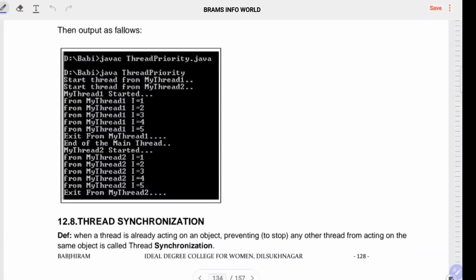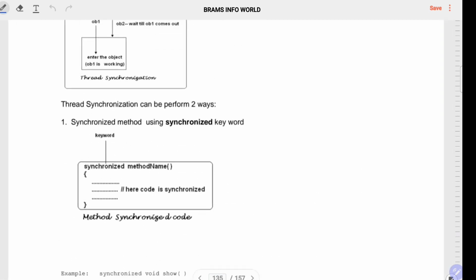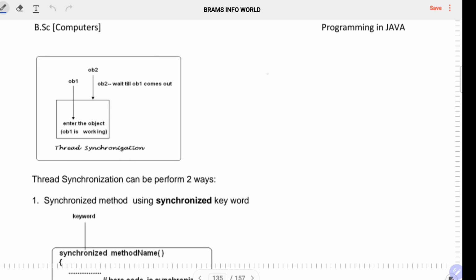Let us talk about synchronization. What is the concept of synchronization? Basically it is a very important concept, but from an examination point of view, just the definition, followed by the syntax. Synchronization means, let us take an example like an ATM.